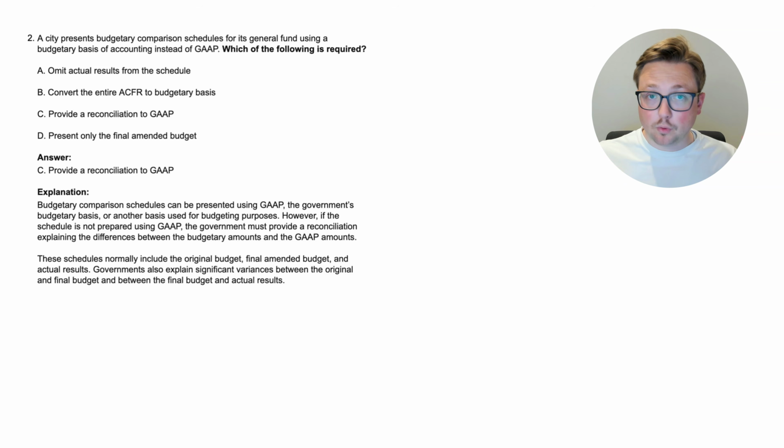So we learned something more about budgetary comparison schedules there. We learned that if they're not prepared on GAAP, then they have to have a reconciliation to GAAP, and we learned that the schedules usually have something for the original budget, the final amended budget, and the actual results, and that they show the variances between the original and the final and the actual. So again, we're learning a lot just from going over a couple questions. Now let's go to the next question to learn some more.